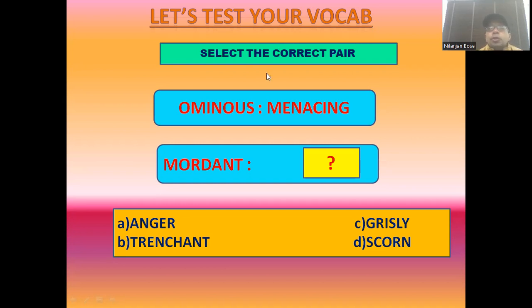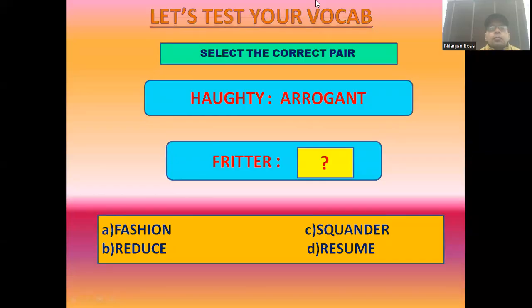Let us move to the next question. So the second question, here it comes. Haughty is to arrogant. These words are once again synonyms. So haughty मतलब होता है arrogant attitude, and arrogant itself is arrogant. So what you are supposed to do is apply the same relationship to the next pair of words. Next pair of words की तरफ जब हम लोग move करते हैं, I am finding the word is fritter. Fritter means what? फ्रीटर मतलब होता है किसी चीज को वेस्ट करना, बर्बाद करना, स्पॉइल करना, यूजलेसली किसी चीज को स्पेंड करना. So you have to find that option which means the same.